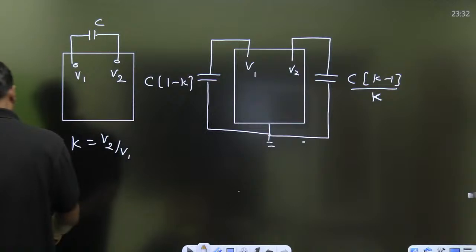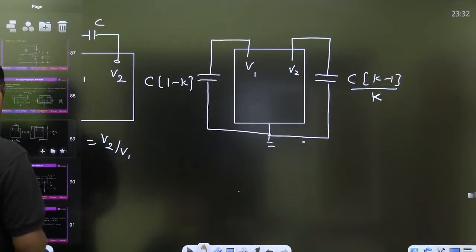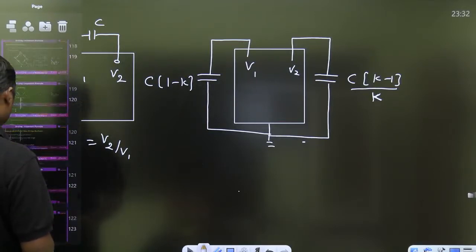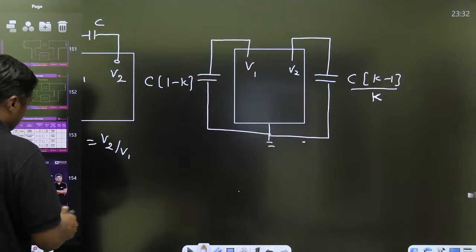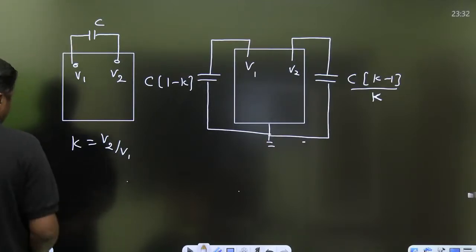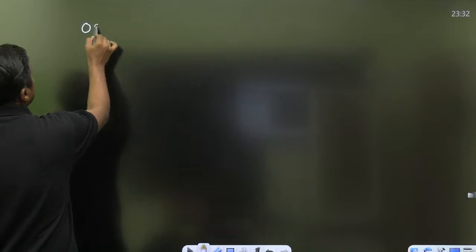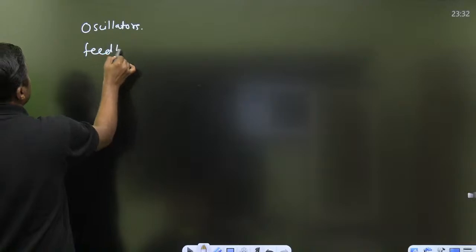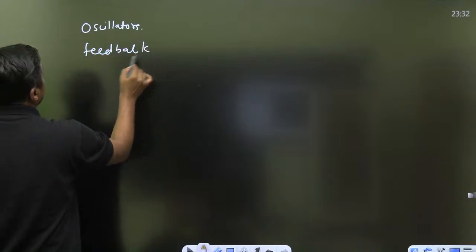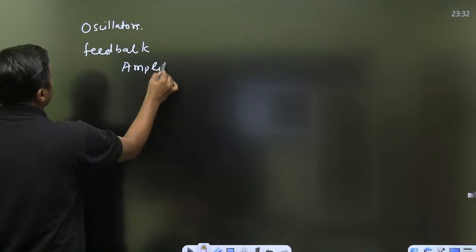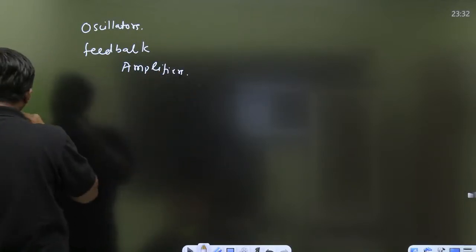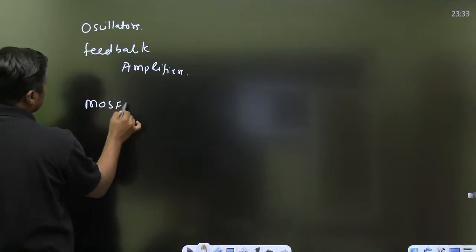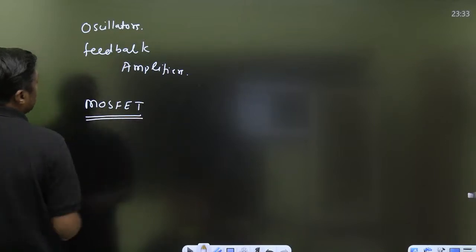Okay. Now we have more topics to discuss, first of all oscillators, feedback amplifiers, and important formulas related to MOSFET, biasing and stabilization of MOSFET.